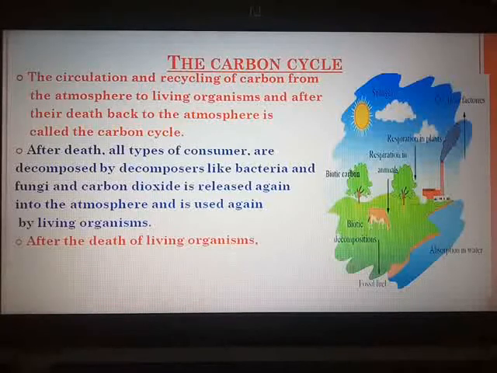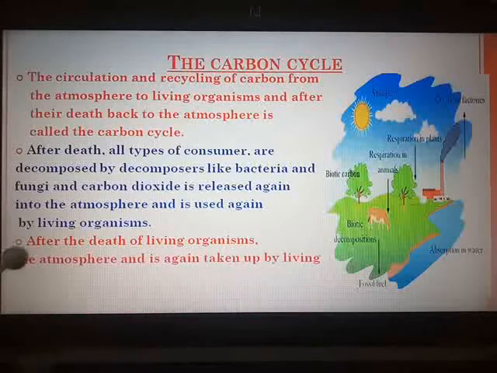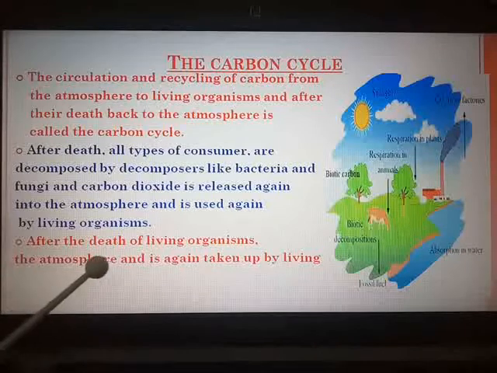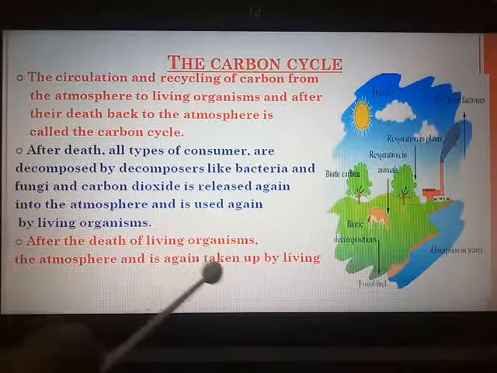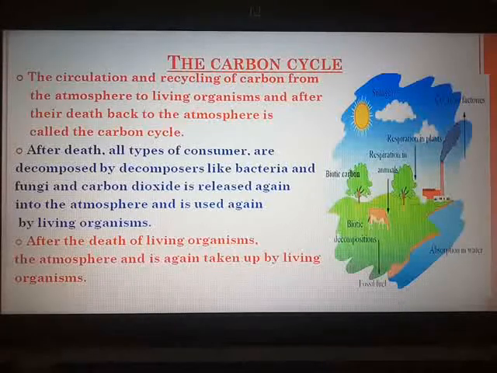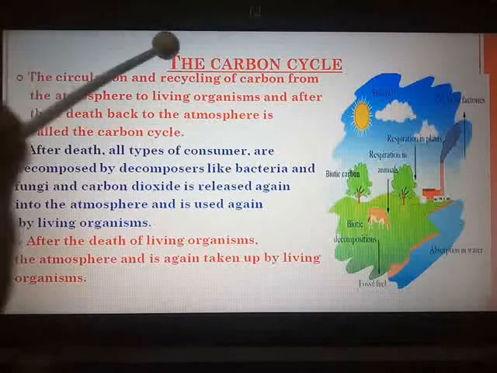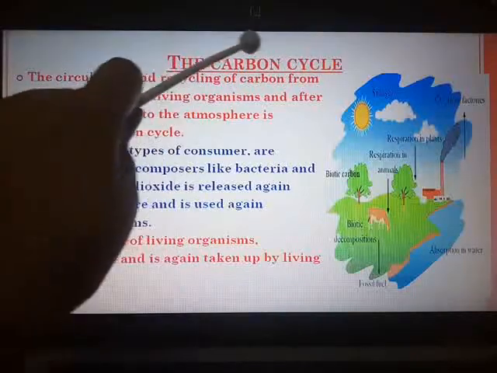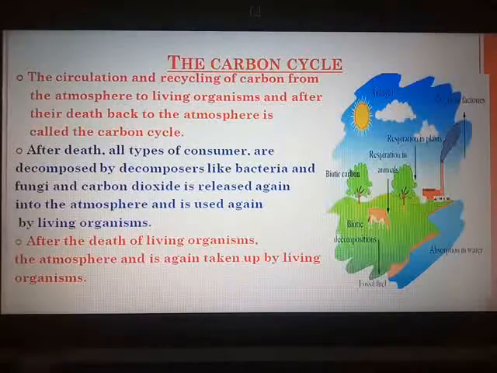In this way, the carbon is continuously passed on from one living organism to another, and after the death of living organisms, it goes to the atmosphere, is taken up again by living organisms, and this cycle continues for generations and generations, and hence it is known as the carbon cycle. Why carbon cycle? Because of the involvement of carbon.